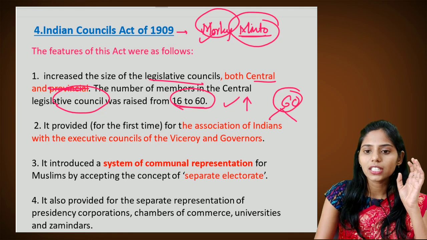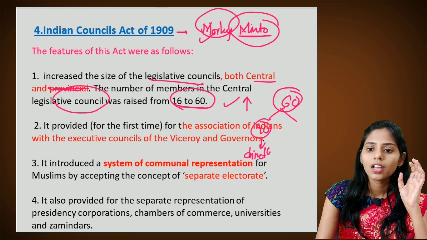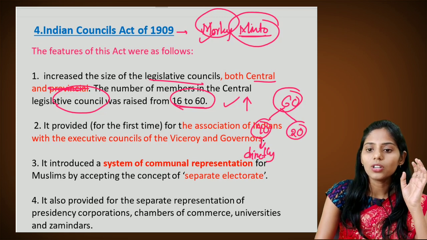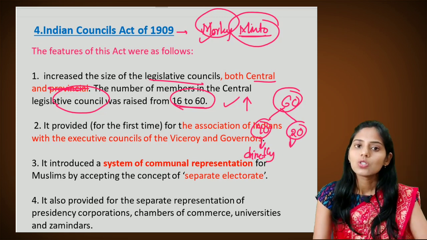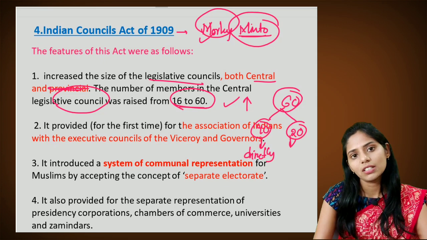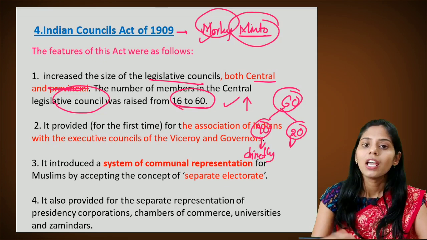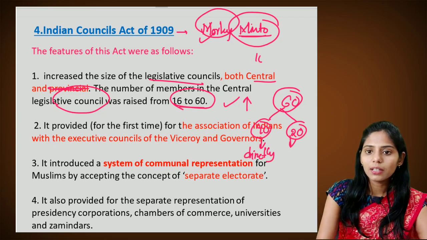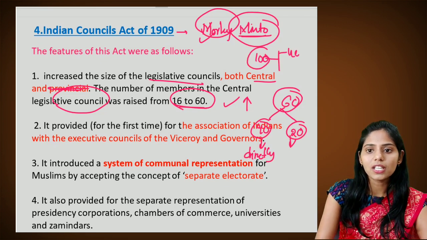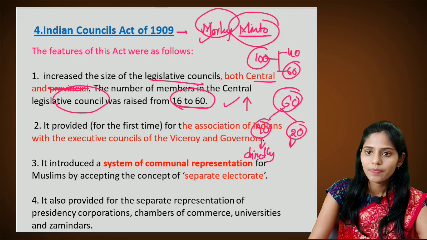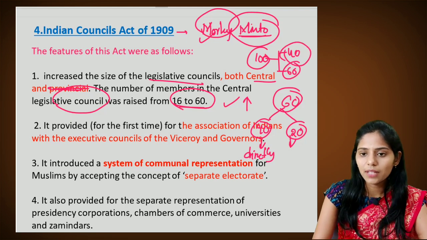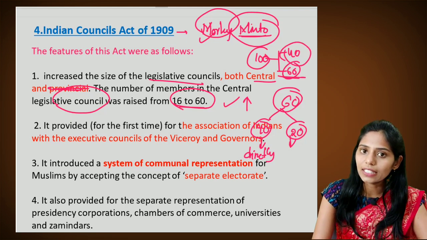And out of this 60, 40 people are directly elected, and the other 20 people are selected by the Britishers. So we did not see any real majority of elected Indians. On the face of it, there seems to be a majority of Indians.